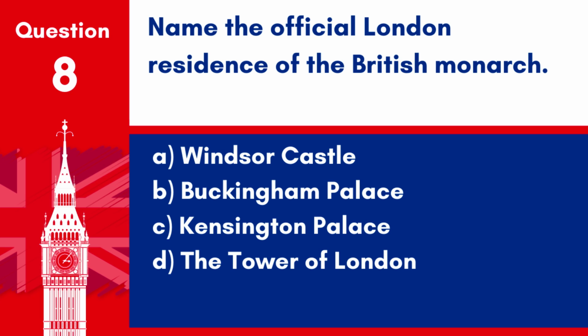Question 8. Name the official London residence of the British monarch. A. Windsor Castle. B. Buckingham Palace. C. Kensington Palace. D. The Tower of London. Answer. B. Buckingham Palace. Buckingham Palace is the official London residence of the British monarch.